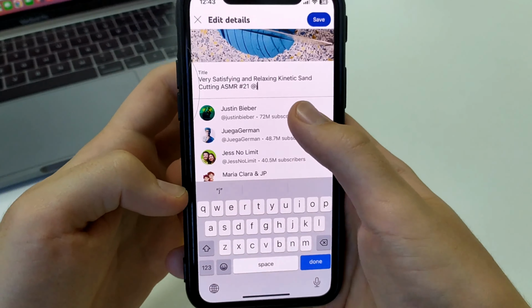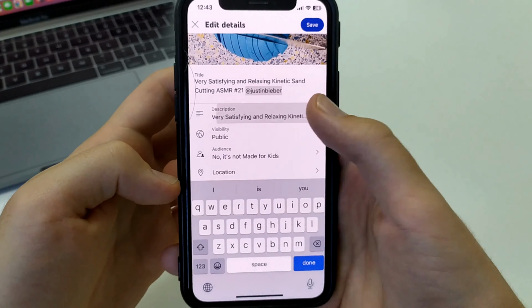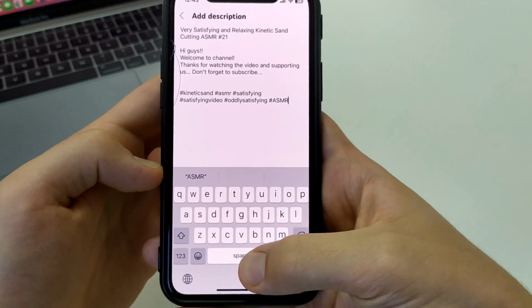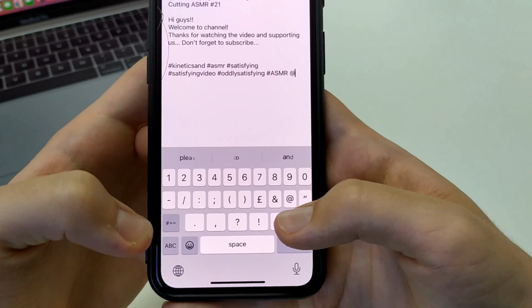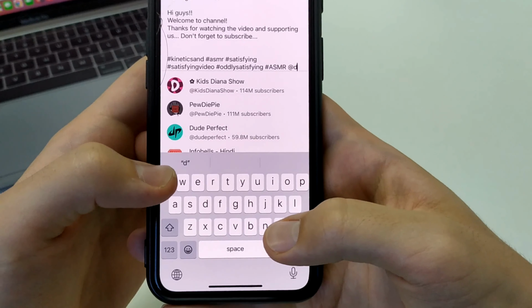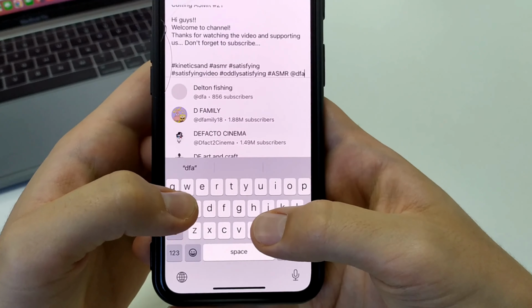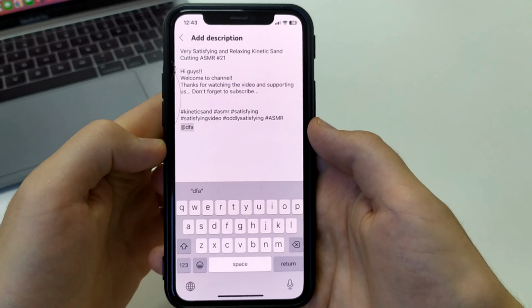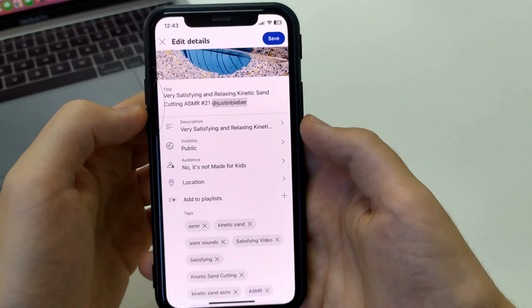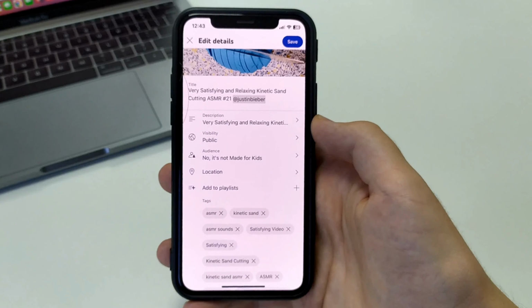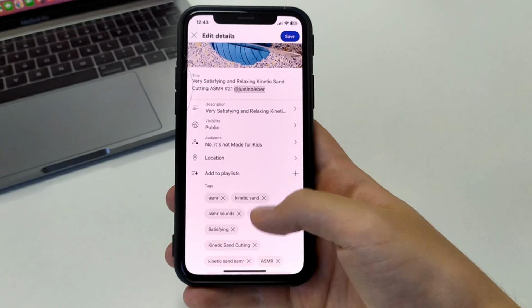We can also go to description. We can also put this symbol. Write something and mention some users. And then exit. Click Save. And we were able to mention or tag on YouTube.